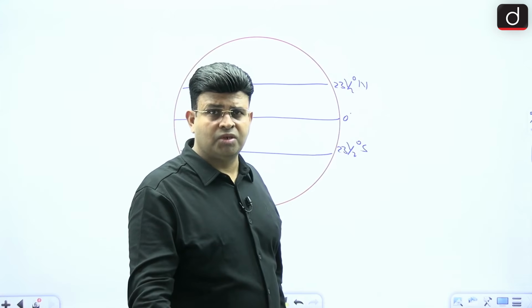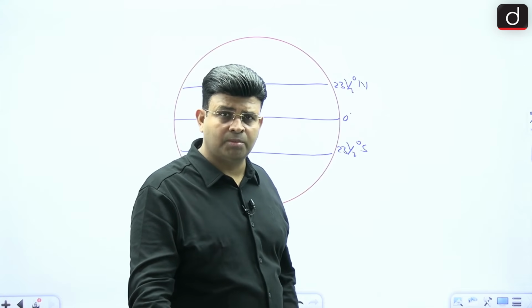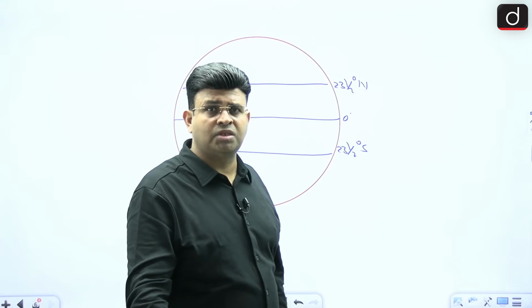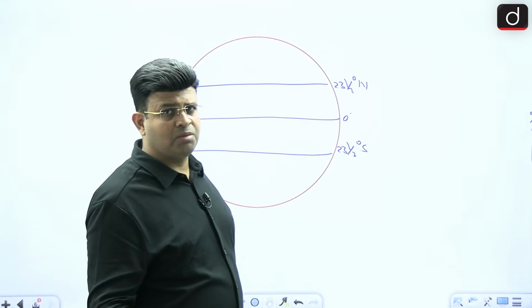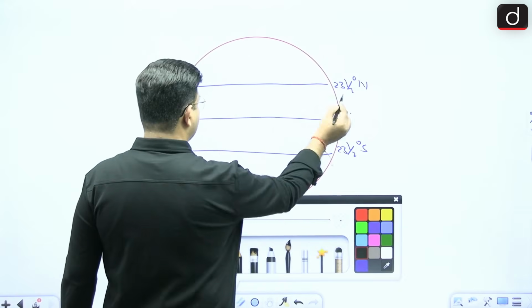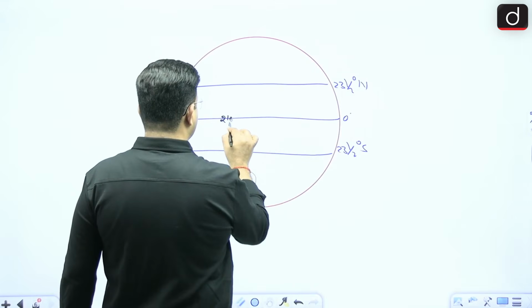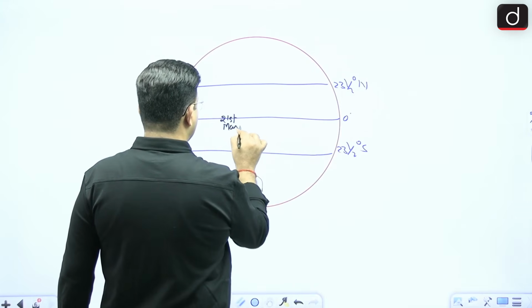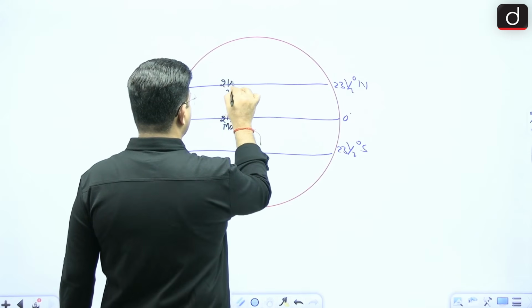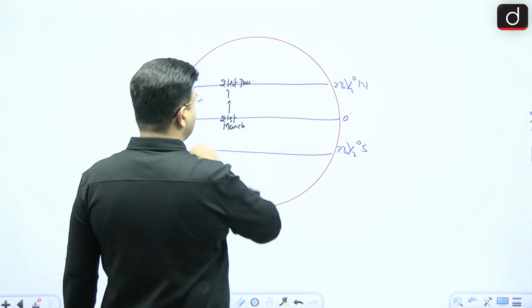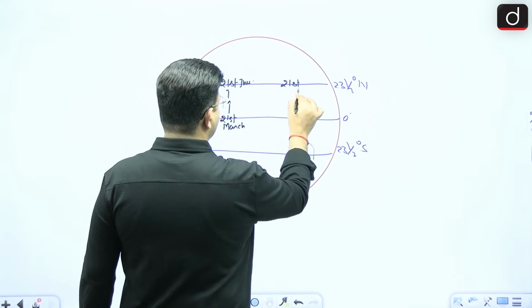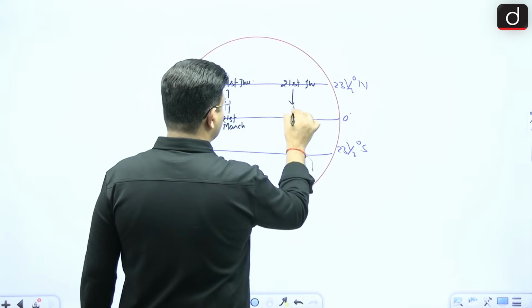21st March, 21st June, 22nd September, 22nd December, a 3 month gap. So here you can see that on 21st March, the sun is over the equator, and after that it moves northward, and on 21st June it reaches the Tropic of Cancer, and after that it starts moving towards the equator.